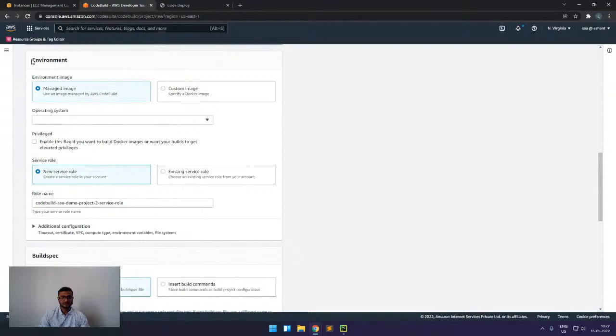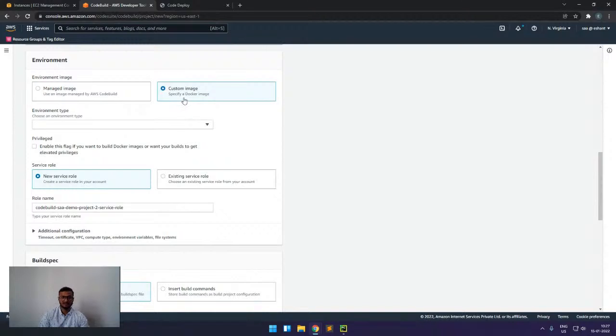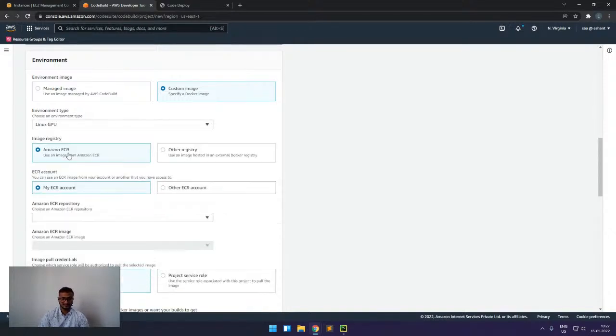Here, as we discussed, this contains a Docker image. We can either use our custom Docker image, or we can use the Docker images which are managed by AWS. For the custom one, we can select the various environment types. For example, if I have machine learning things to be built, then we can use Linux GPU.